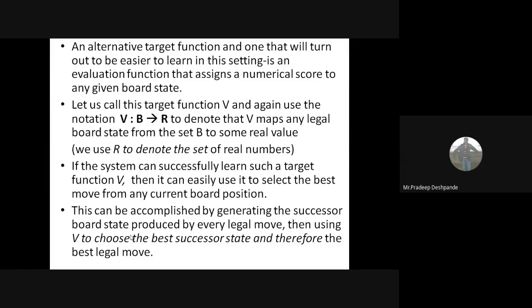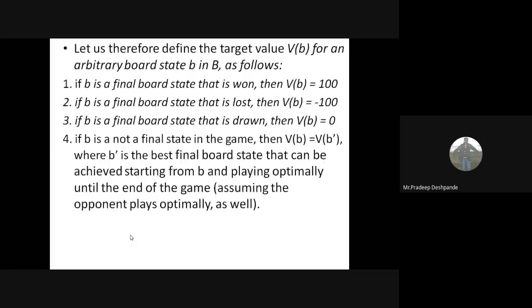We will denote it like this. If b is a final board state that is won, then V(b) = 100. The value of V will evaluate to 100. Why? Because it is a final board state and the chance of winning is high, so 100. If b is a final board state that is lost, meaning we are losing the game for a particular move, then the value of V will be -100.